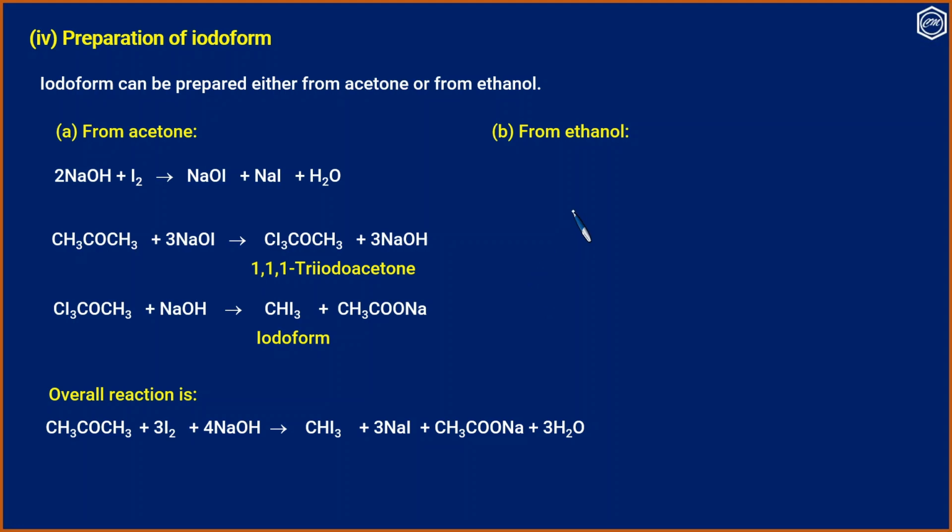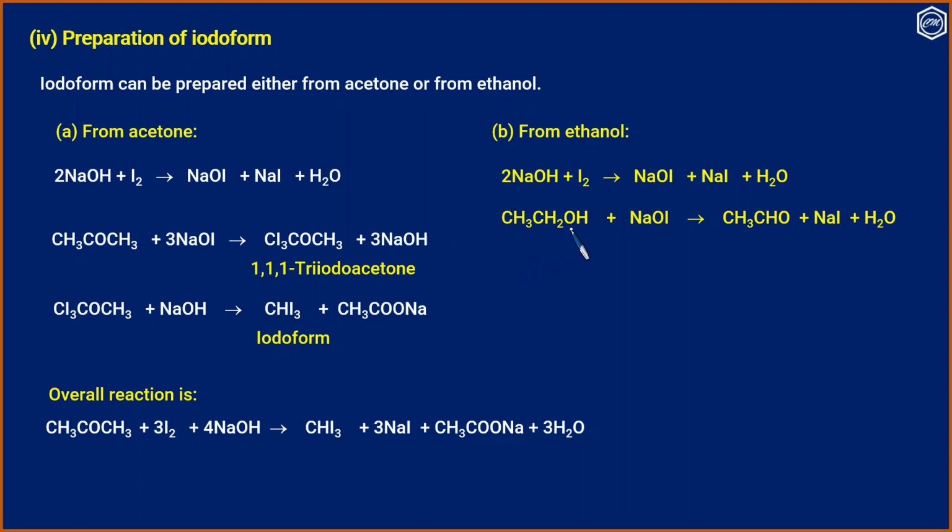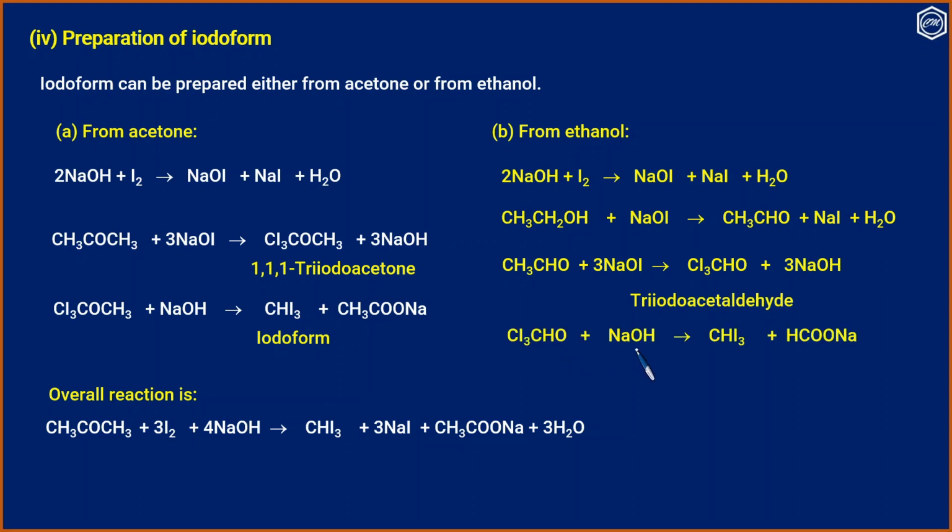From ethanol, sodium hydroxide first reacts with iodine giving sodium hypoiodate. It oxidizes ethanol to acetaldehyde. Then it is converted to triiodoacetaldehyde. And triiodoacetaldehyde reacts with the sodium hydroxide giving iodoform. The overall reaction can be ethanol plus 4I2 plus 6NaOH giving iodoform plus 4NaI plus HCOONa.